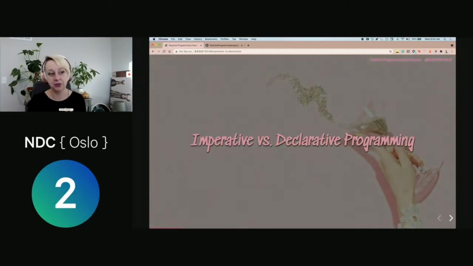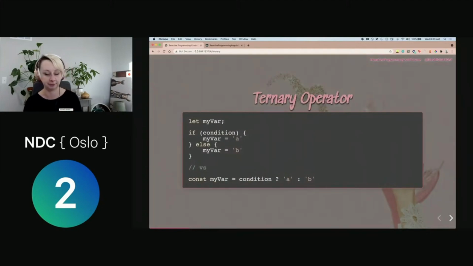So this brings us to talking about the styles of programming that we do in JavaScript. And this may not be something you've ever thought about, maybe you have, but most likely in your career as a JavaScript developer, you've been by and large writing imperative code. So I want to talk about what that is versus declarative to set the stage for what reactive programming is, and then talk about how we can really take advantage of that.